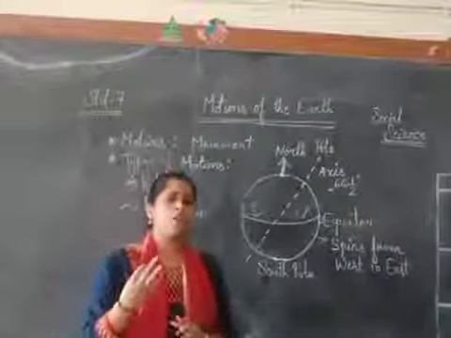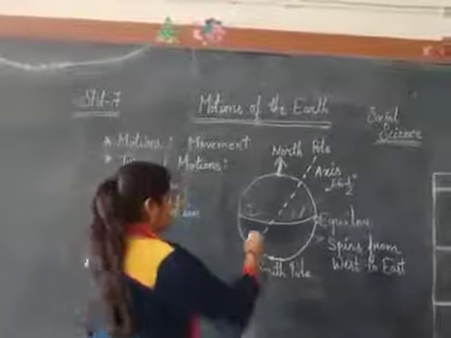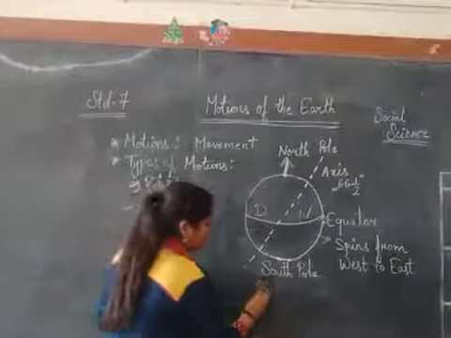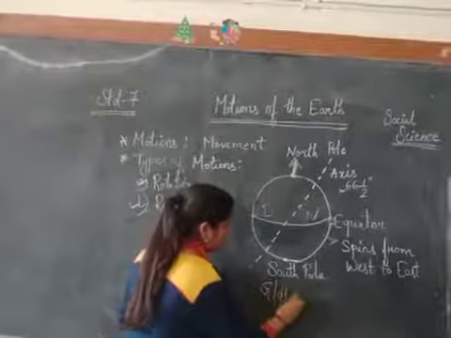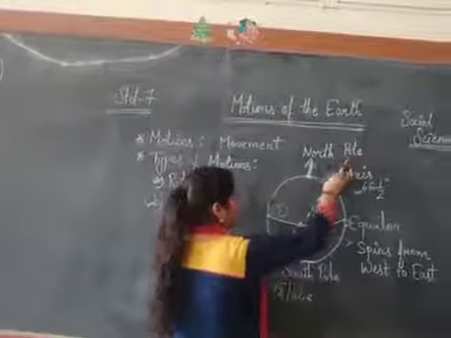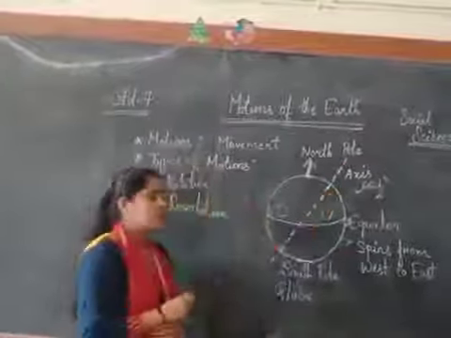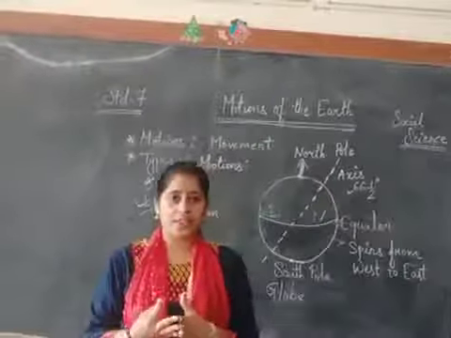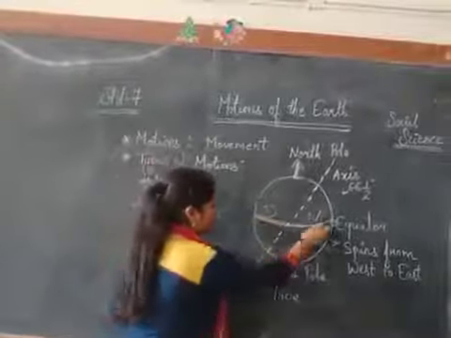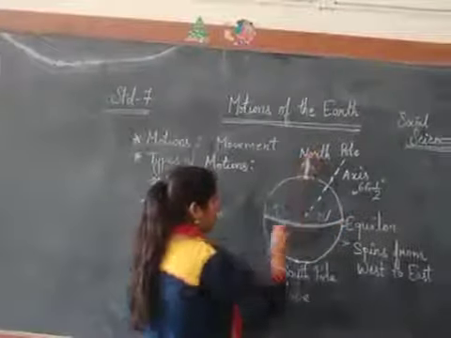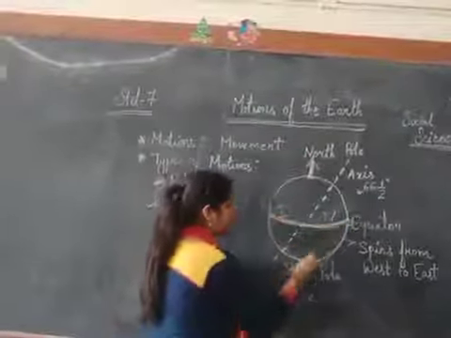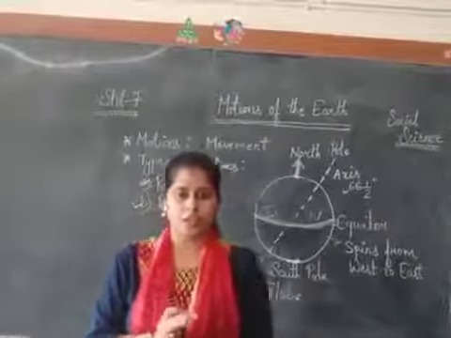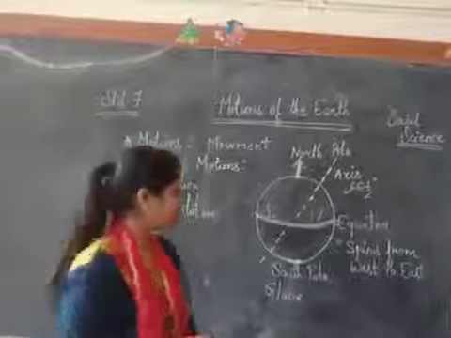So, what is the meaning of axis? For example, here is a model of the earth, the globe. We can see this line, that is the axis. An imaginary line which joins the center of the earth to the north pole side and the center of the earth to the south pole side. It is the axis of the earth and it is an imaginary line.